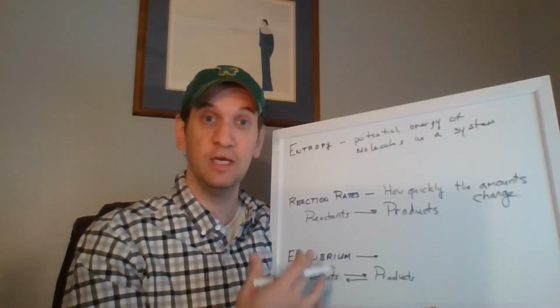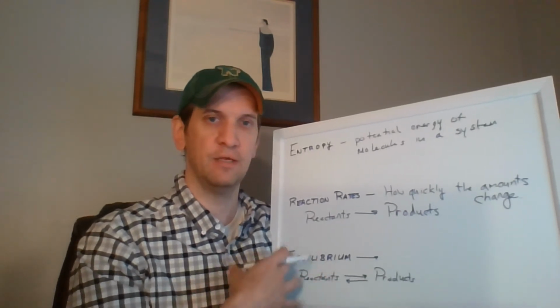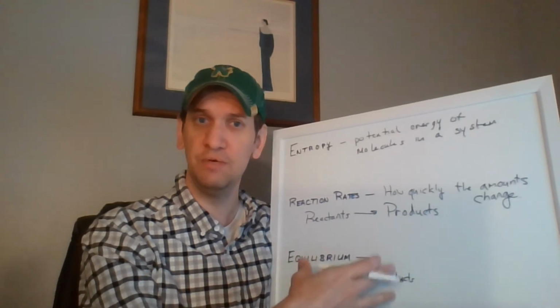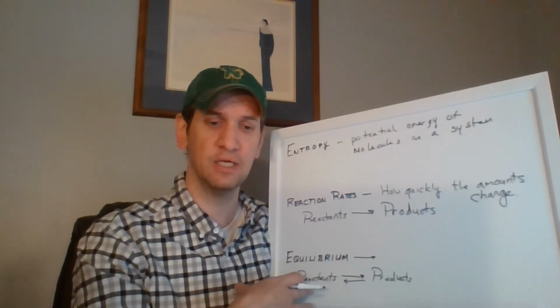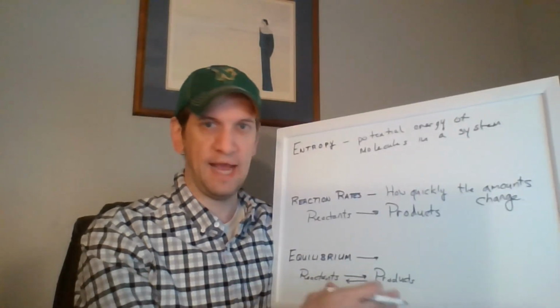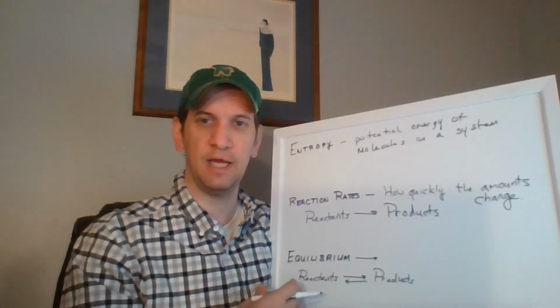And at some point, these rates are the same. How fast the reactants are producing products is equal to how fast the products are producing reactants. And of course, what happens then is you're not making any more of either one. For every reactant that reacts, there's a product that's reacting back the other way.